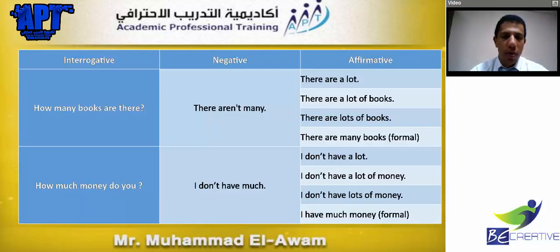And we went through the summary table that summarizes everything. With the question, we have many and much: many only with the countable, much only with the uncountable. The negative form as well, many or much. But with the affirmative, a lot, a lot of, or lots of, it doesn't matter, they are the same. For the uncountable, we use much with the interrogative, much with the negative, then with the positive, a lot of or lots of, the same as well.